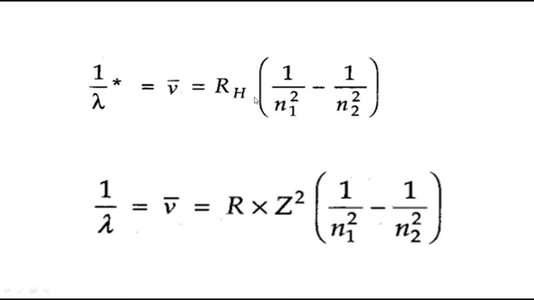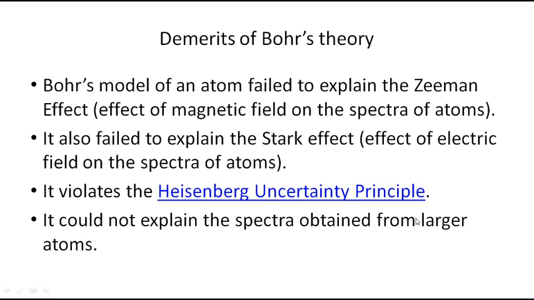So that value they have not substituted. For other atoms, R into Z square, that Z value, the atomic number value, we have to substitute. Got it? So this is Bohr's model. It is a 90% successful model, but still it has some demerits. What are they? Bohr's model of an atom failed to explain the Zeeman effect and the Stark effect.